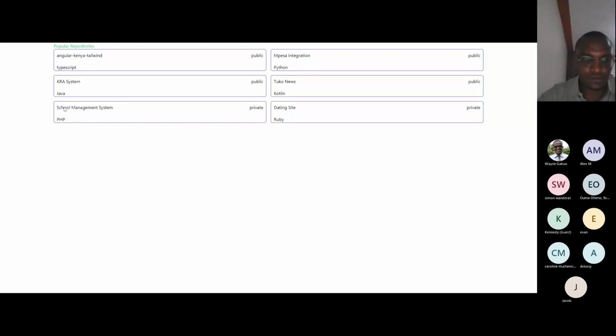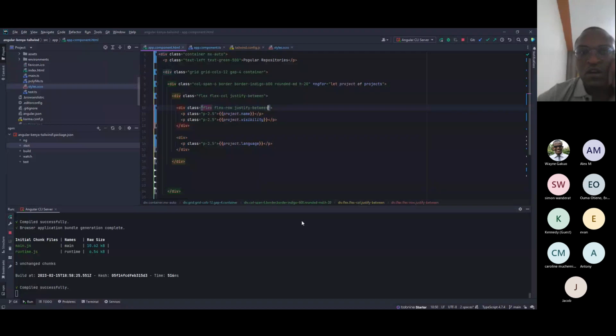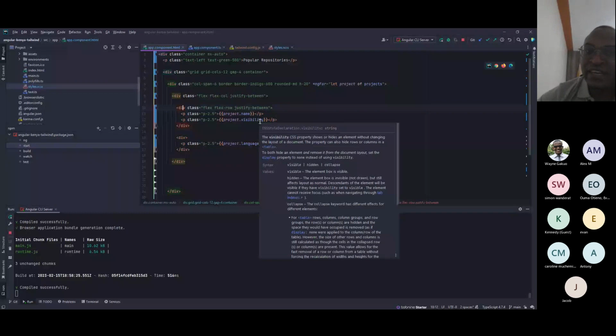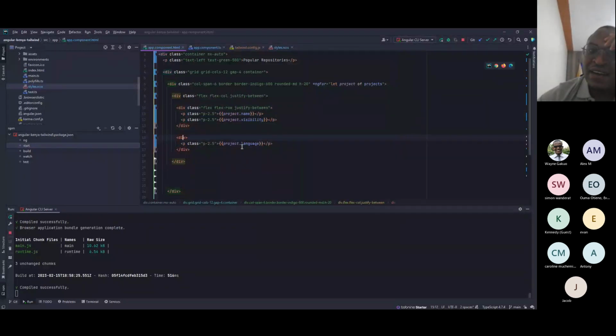So let me show you what I've written here so that it makes sense what we are doing. Now you can see my code, right? So what we've said is we have a flex column with two rows. The first row is a flex row with the name and the visibility, one on the left, one on the right. The second row just has the language. Is it making sense? Yeah. Okay, thank you.